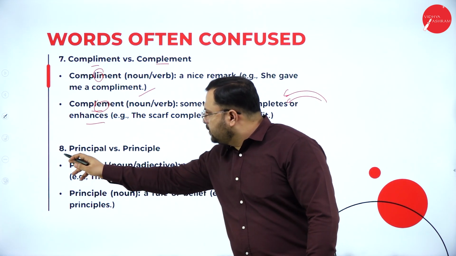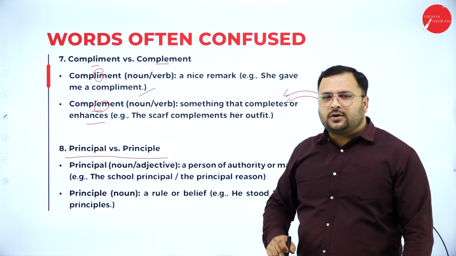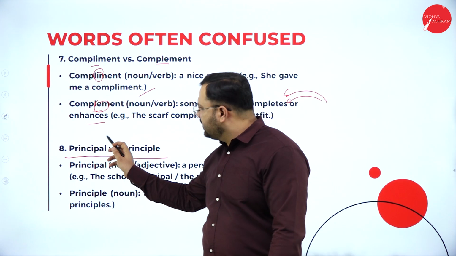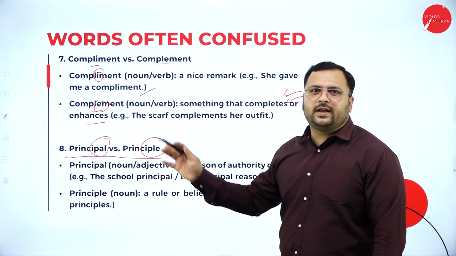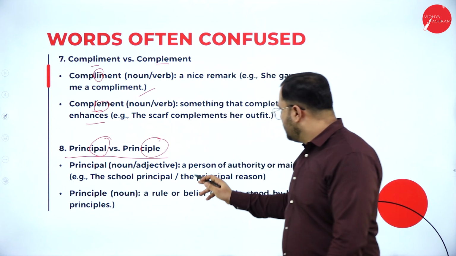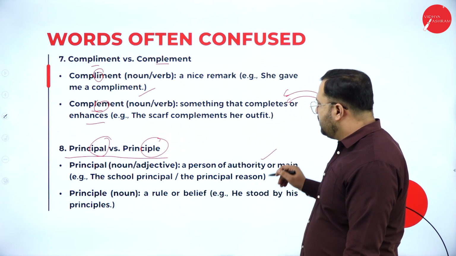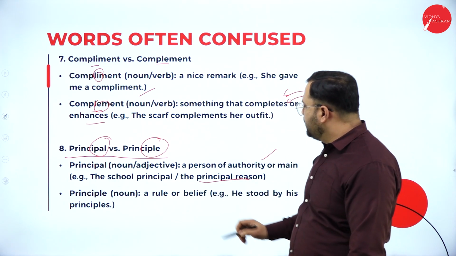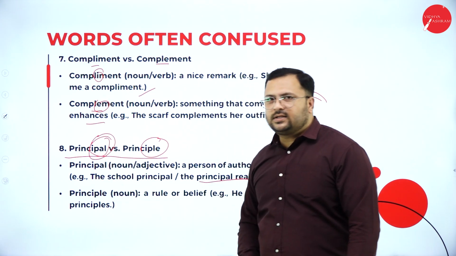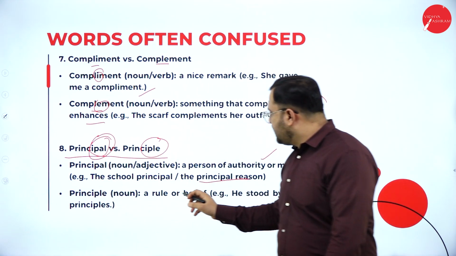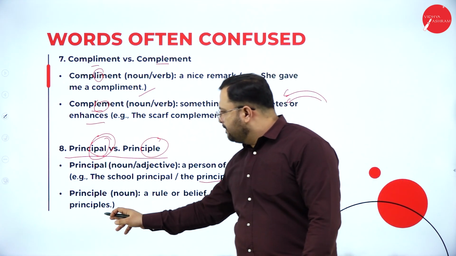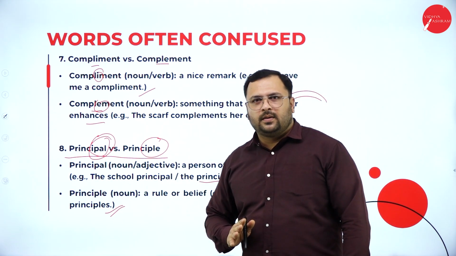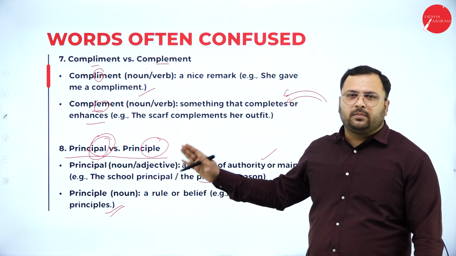Principal versus principle. You people have to understand this because most students, when they write a letter to the principal, write the wrong word and there is no meaning in the letter. Here principal means a person of authority, or main: the school principal or the principal reason, that means the main reason. So you have to use this whenever you write a letter to the principal of the college. Then principle is a rule or belief. Example: he stood by his beliefs, thoughts, etc. Principal and principle are both pronounced the same, but they are different in meaning and spelling.